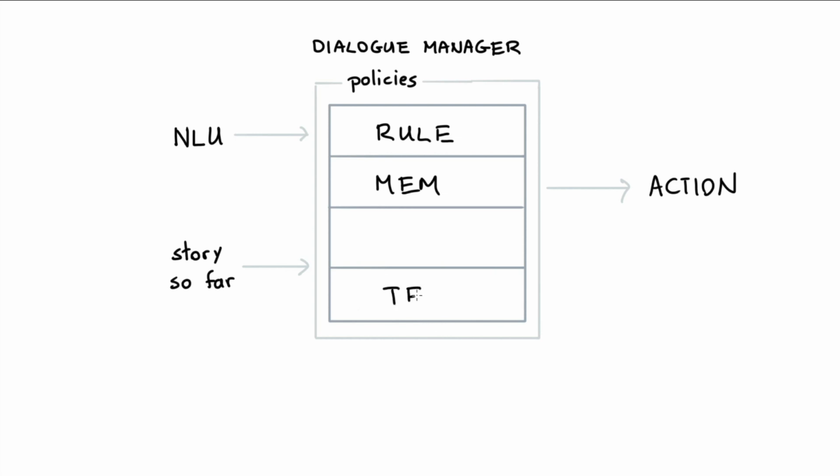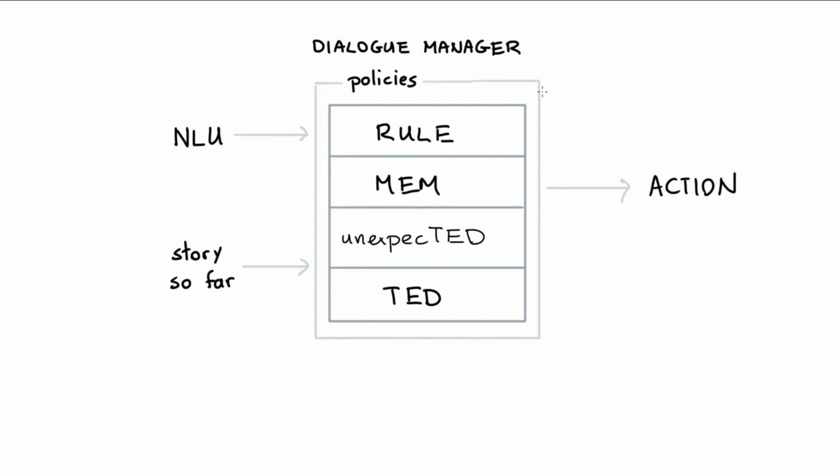We have the TED policy. And let's put the unexpected intent policy here. The idea is that when new information comes in, these policies all in parallel try to have an opinion on what the next action should be. Given all this information, the rule policy will have a look, the memoization policy will have a look, as well as these two. These policies do live in a hierarchy, however.